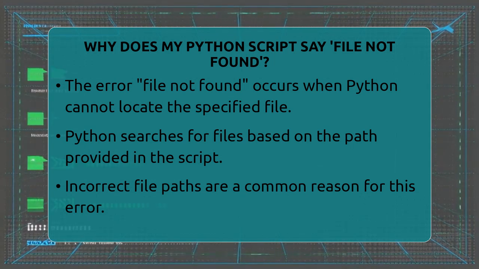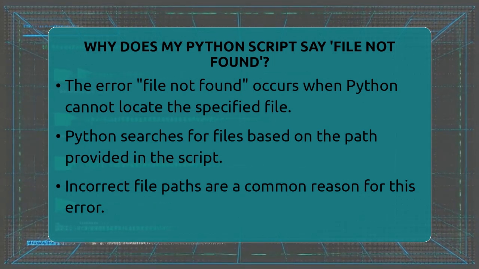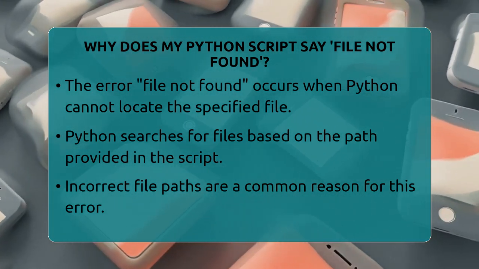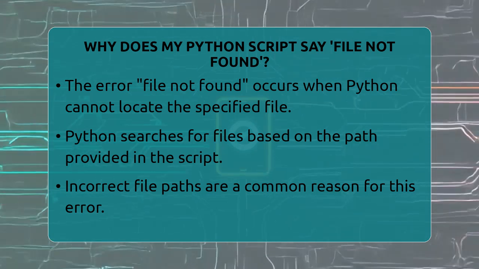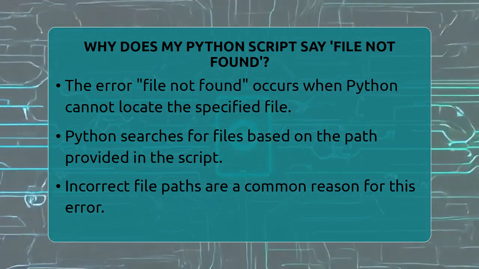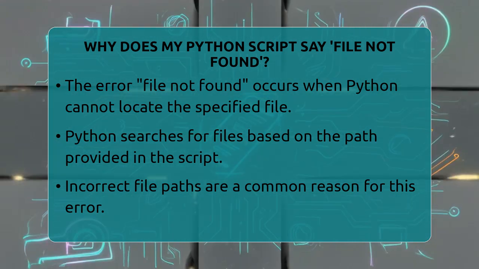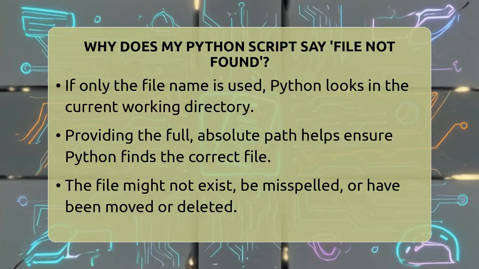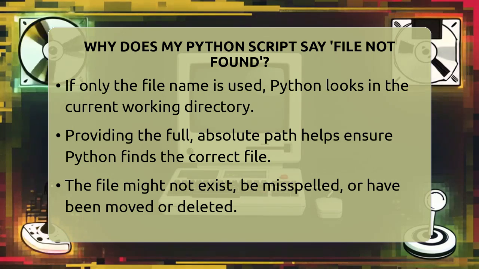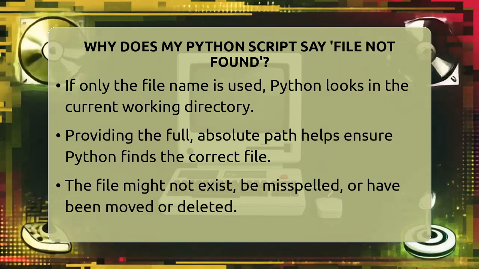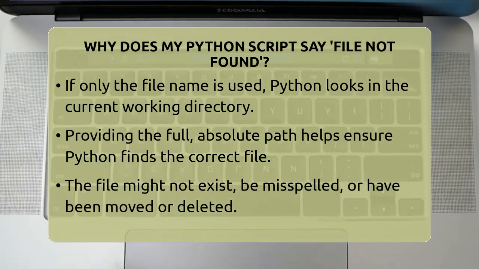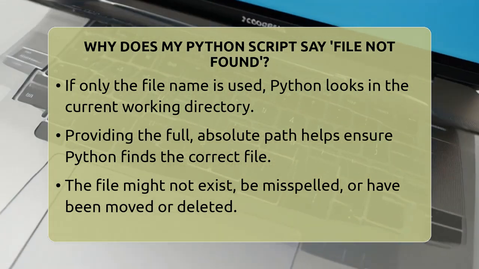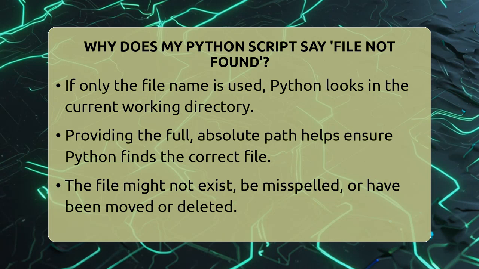One common reason is that the file path you entered is incorrect. For example, if your file is on your desktop but you only type the file name, Python will look in the current folder where the script is running. If the file isn't there, it can't find it. To fix this, you need to give Python the full path to the file. On Windows, that might look like C:\Users\yourname\Desktop\example.txt. On a Mac or Linux system, it could be /Users/yourname/Desktop/example.txt.